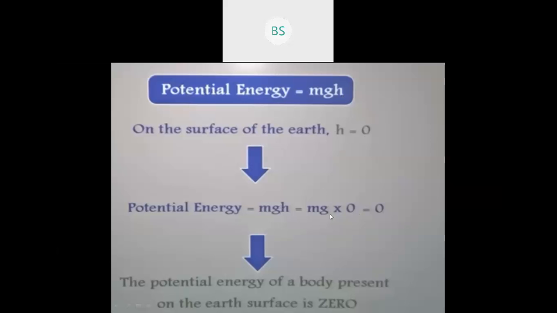So mg into 0 is 0. So that means we can say the potential energy of a body present on the earth's surface is always 0, because height is obviously 0. So the statement says that the potential energy of a body present on the earth's surface is what? 0. Okay.